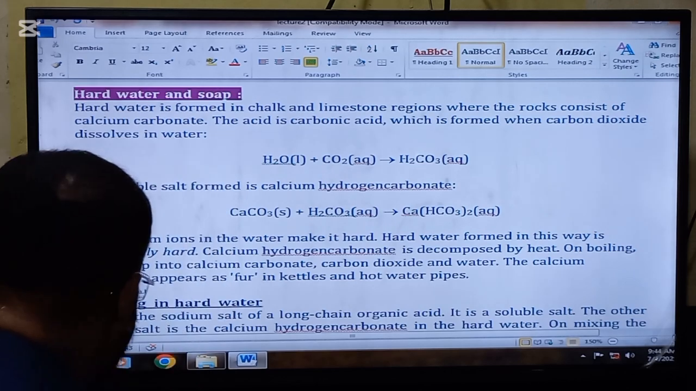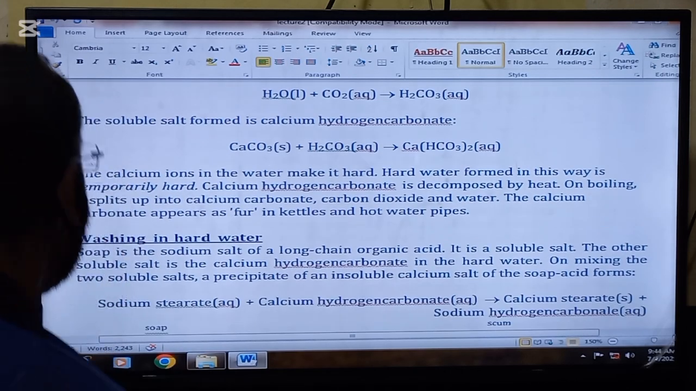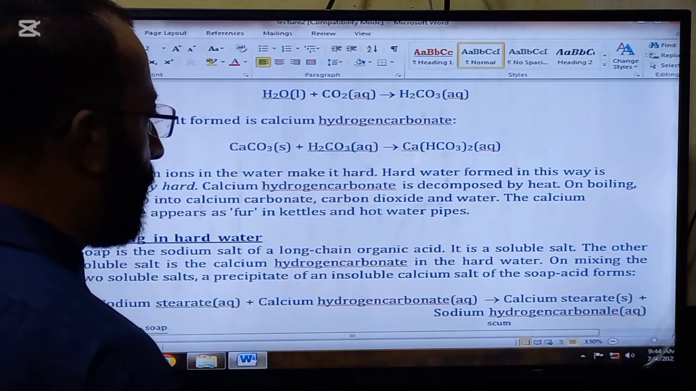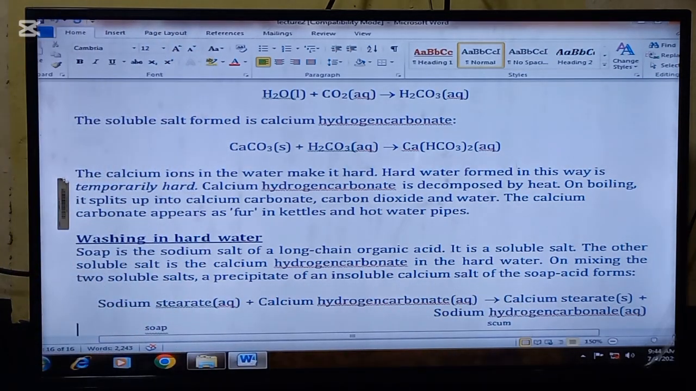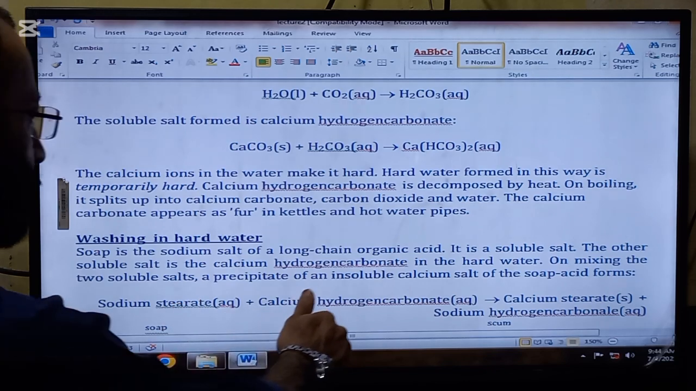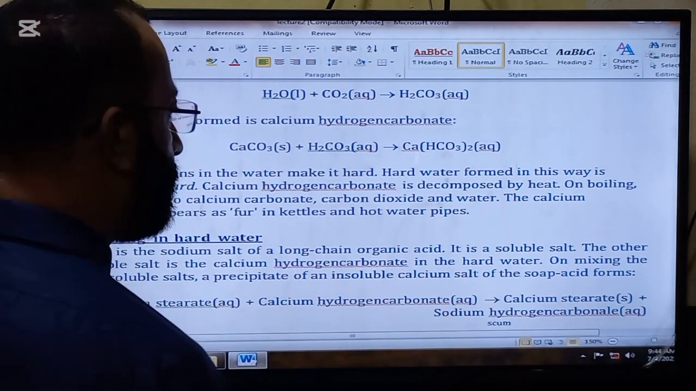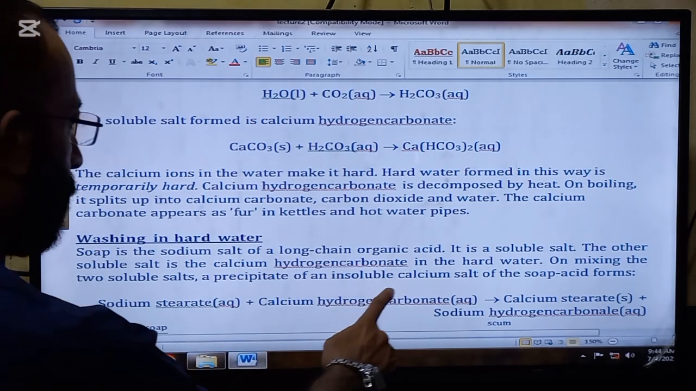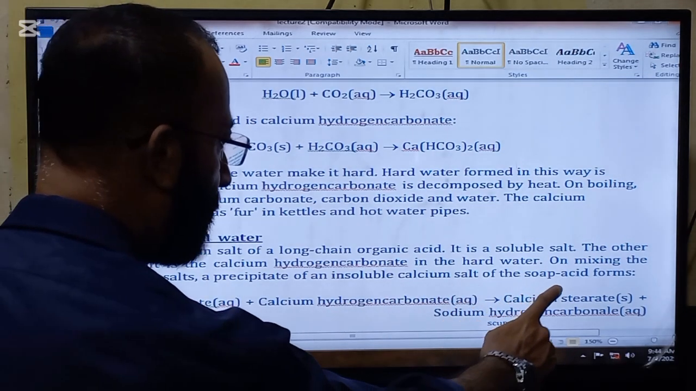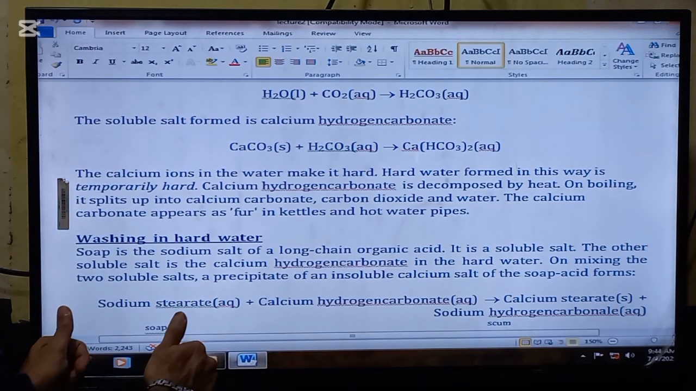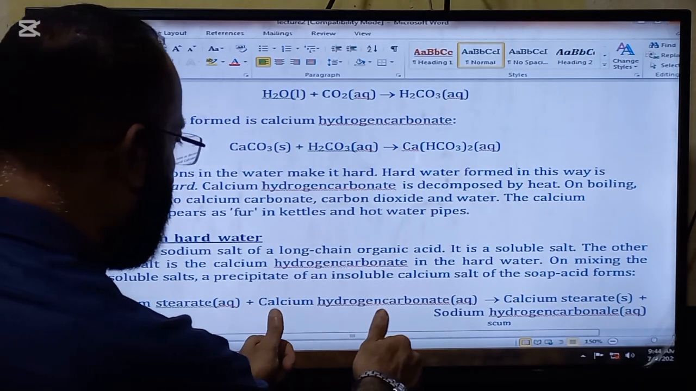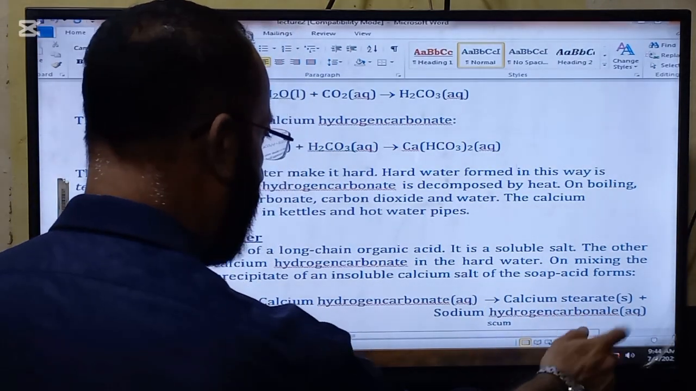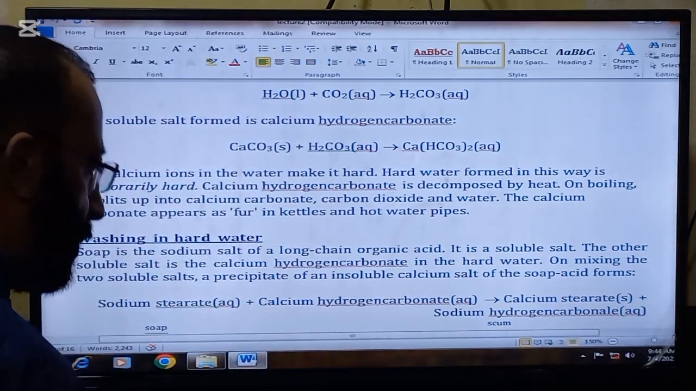Washing in hard water. Soap is the sodium salt of a long chain organic acid. It is a soluble salt. The other soluble salt is the calcium hydrogen carbonate in the hard water. On mixing the two soluble salts, a precipitate of an insoluble calcium salt of the soap acid forms. So sodium stearate plus calcium hydrogen carbonate forms calcium stearate plus sodium hydrogen carbonate.